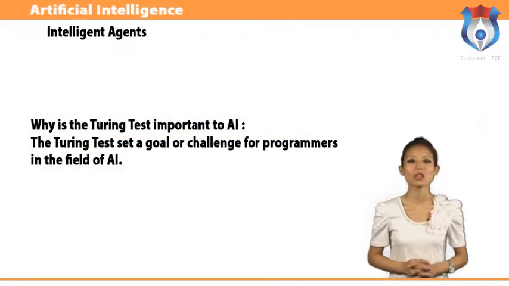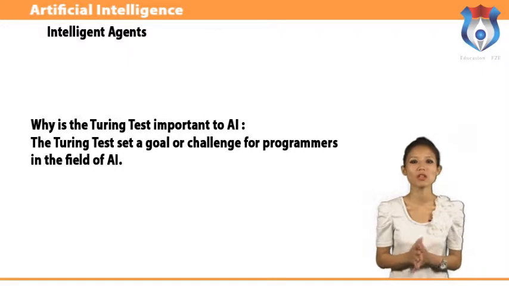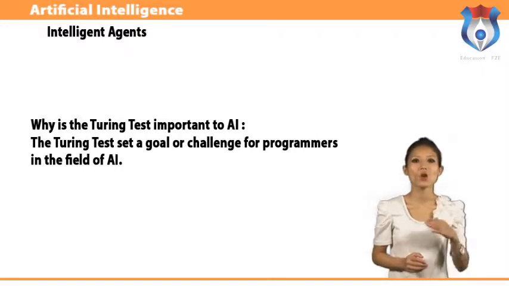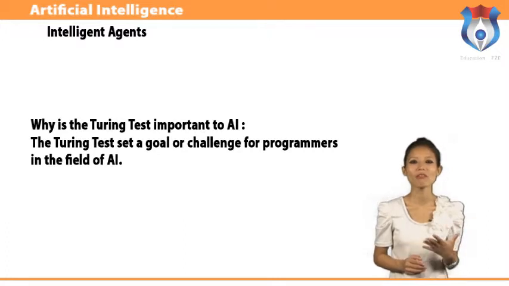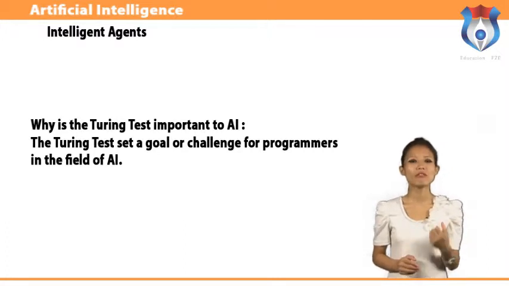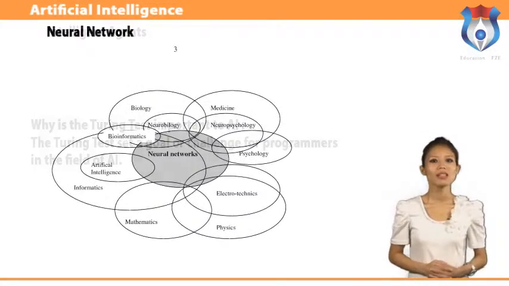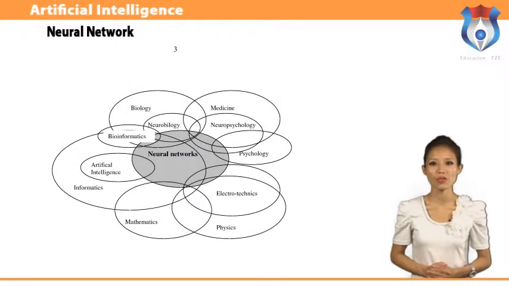It defines intelligent behavior as the ability to achieve human-level performance in all cognitive tasks, sufficient to fool an interrogator. The Turing test set a goal or challenge for programs in the field of AI. The first person to create a program which passes the Turing test will enter the history books and have a highly commercially viable product. Let us discuss neural networks.